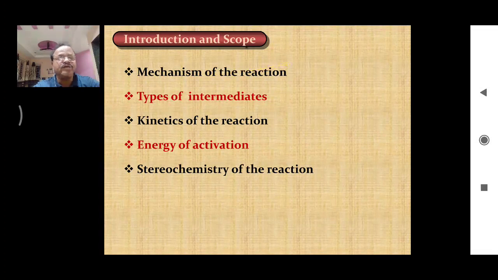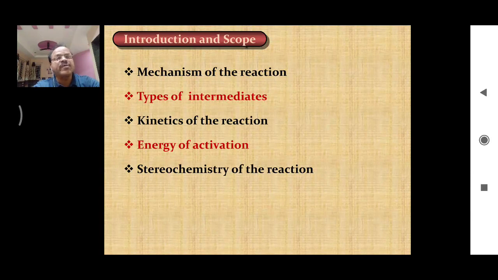So what is mechanism? The path followed, or the route followed, by the reactants to form the products is nothing but the mechanism of the reaction. Second, types of intermediates. Which type of intermediate is involved in that reaction can be understood by considering the basic or fundamental part of organic chemistry.